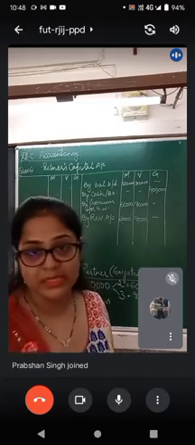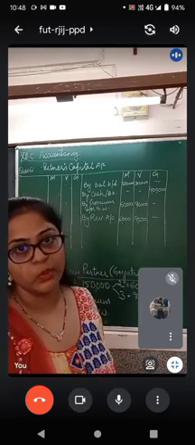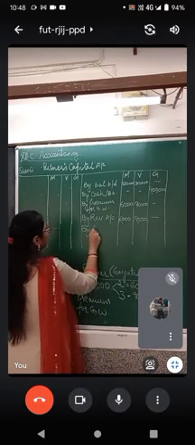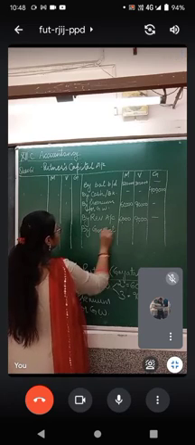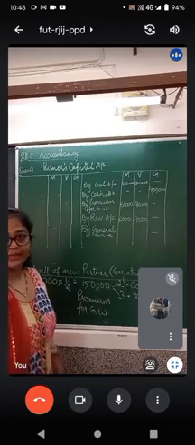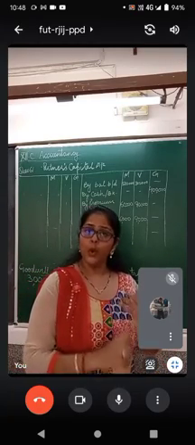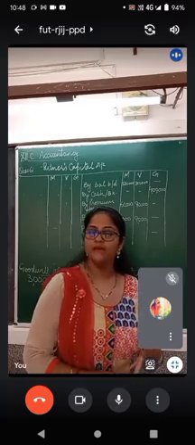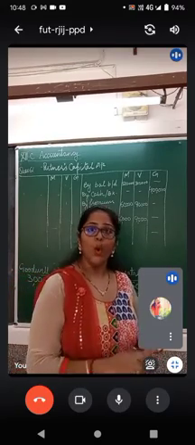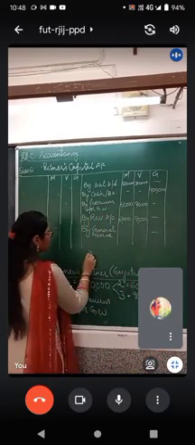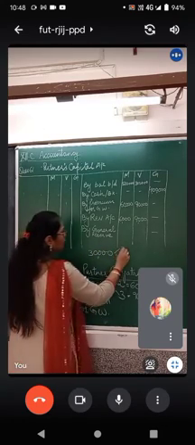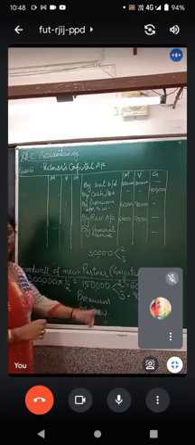Now one more thing children, this is the new adjustment. A general reserve was also existing in the previous firm. That stands at rupees 30,000. Tell me how will you divide it? General reserve. Come on. How will you divide it? 30,000 rupees divided amongst old partners, Madhu and Vidhi. In which ratio? In old ratio. Yes. So the general reserve, which stands at rupees 30,000, will be divided amongst these two people, Madhu and Vidhi, in 2:3. Quickly work it out.